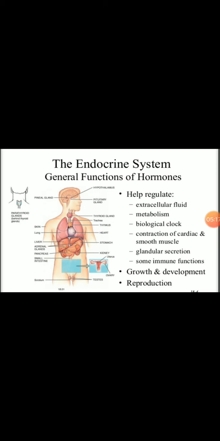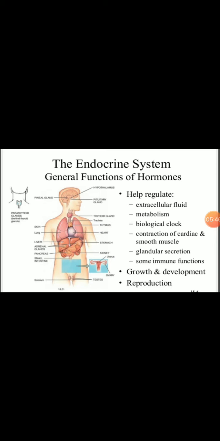So these are the organs or glands situated throughout your body, and all the hormones secreted by these endocrine glands help to regulate the extracellular body fluid. They help to regulate metabolism and the biological clock.